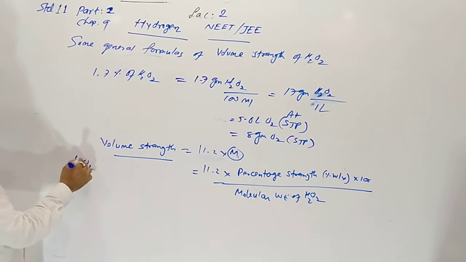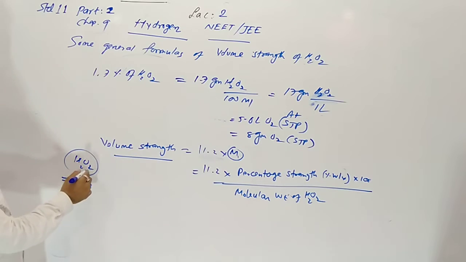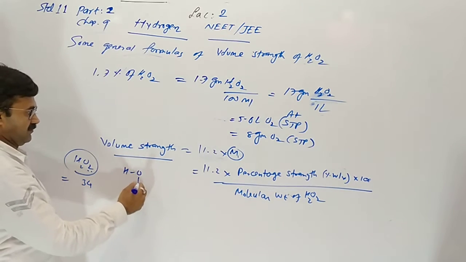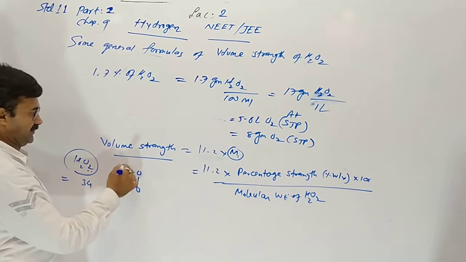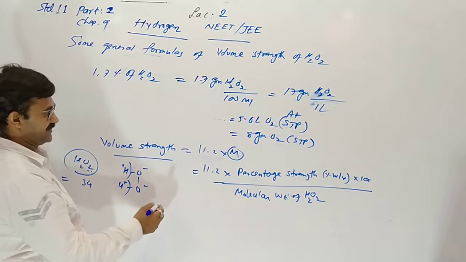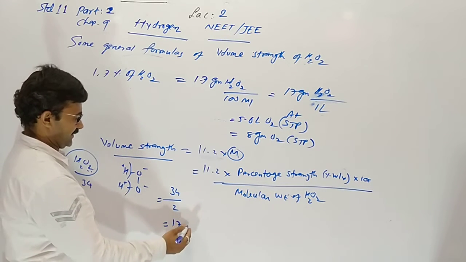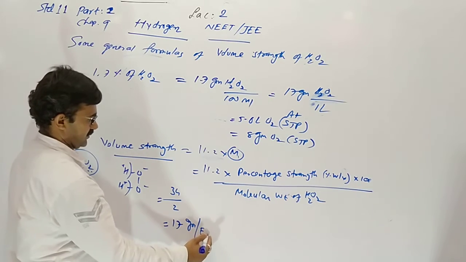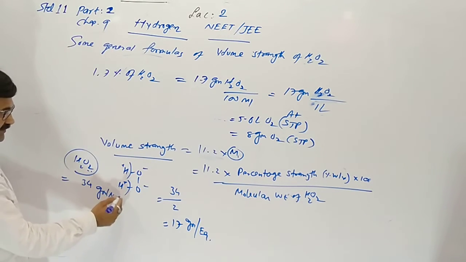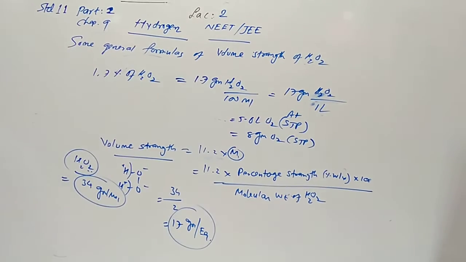So the molecular weight of hydrogen peroxide is 34: 16 twos are 32, plus 2. Now what about equivalent weight? It gives 2 H plus ions. So basicity 2: 34 divided by 2, so 17 gram per equivalent. This 34 is the molecular mass, 17 is the equivalent mass.